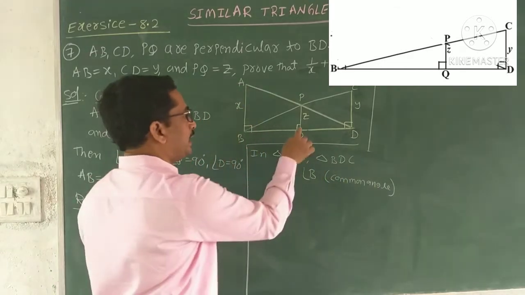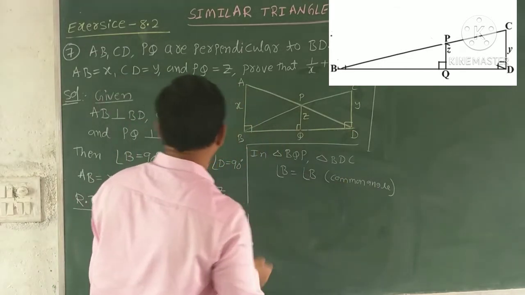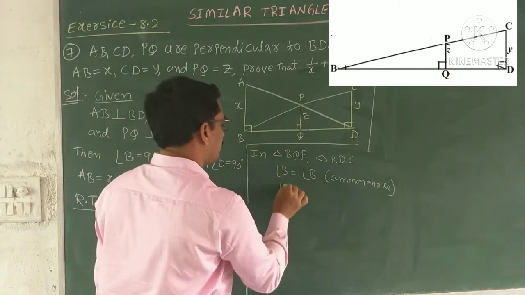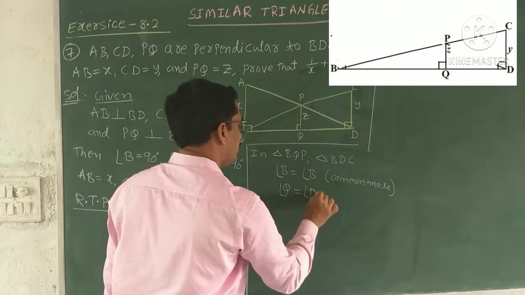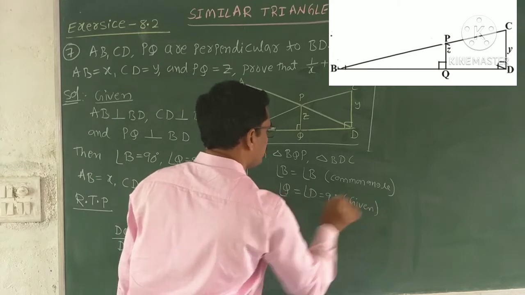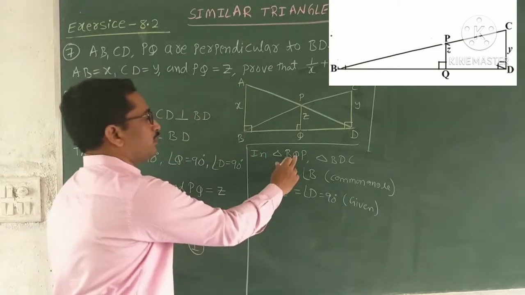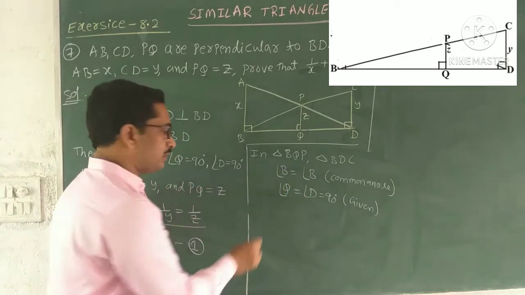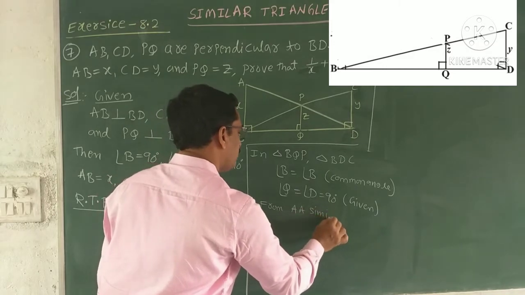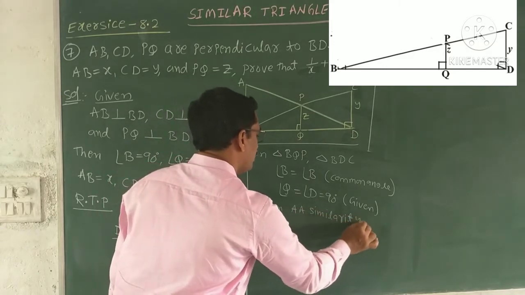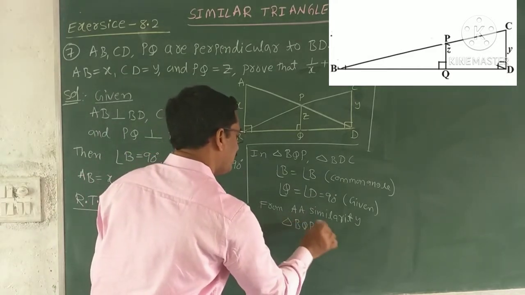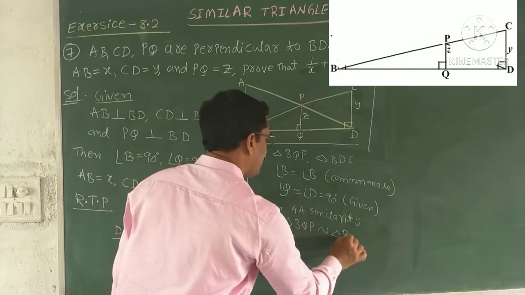And angle at Q and angle at D are both 90 degrees. Angle at Q equal to angle at D equal to 90 degrees. It is also given in the question itself. In the two triangles, two angles are equal. Therefore, from AA similarity, these two triangles are similar. Triangle BQP is similar to triangle BDC.